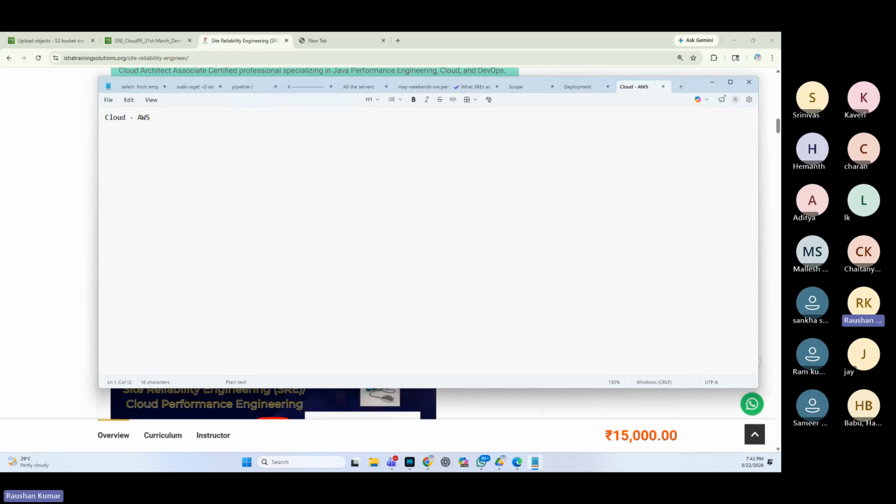I'll be listing here in this page, the notepad, what will be recorded and what will be live in detail, so that we are on the same page and there is no confusion when you enroll in the course. Where I'm not explaining, I'm putting the name as recorded; where I'm not mentioning recorded, it's going to be live. So cloud is completely live. We take it from very scratch.